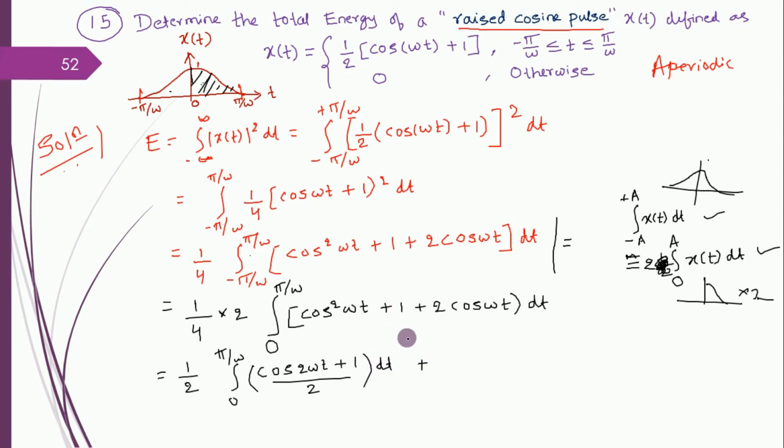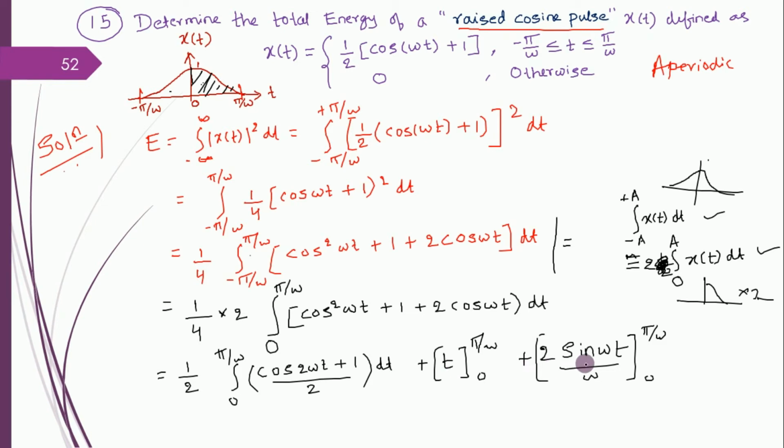Plus, what is the integration of 1? It is just t. I am writing t. Okay? Then, from 0 to pi by omega, plus 2, I take it outside. What is the integration of cos omega t? It's sine omega t divided by omega. I apply the limits. This is not yet integrated. I'll be integrating it in the very next slide. The next slide is continued. Please look at it.